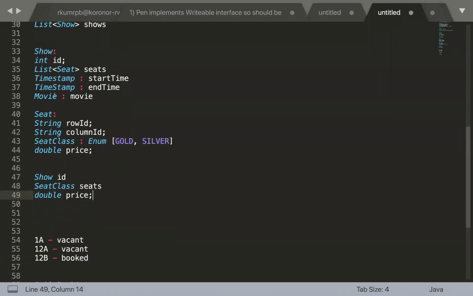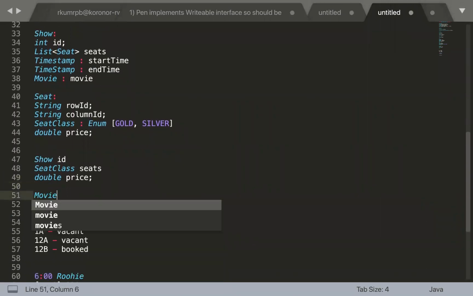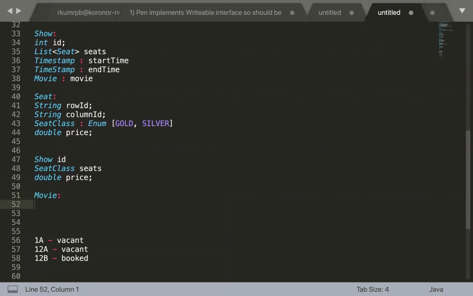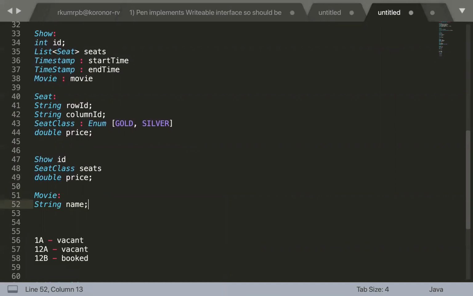So we have listed the entity movie, right? So we are going to list down the entity movie and its attributes. What all the attributes are going to be for the movie entity? It's probably the name, right? Name of a movie. Let's suppose